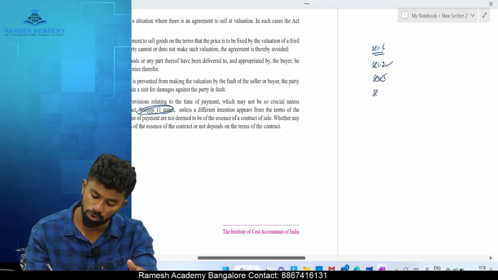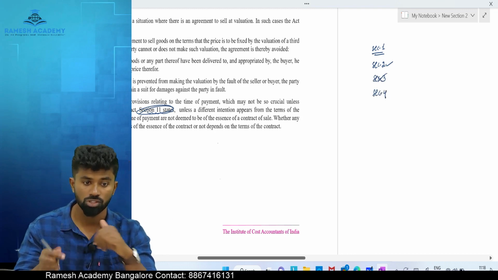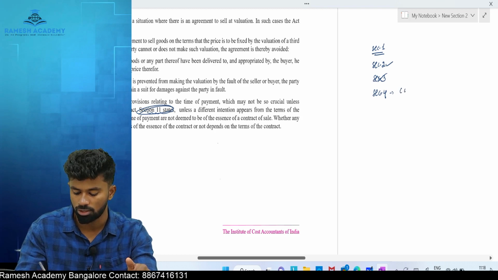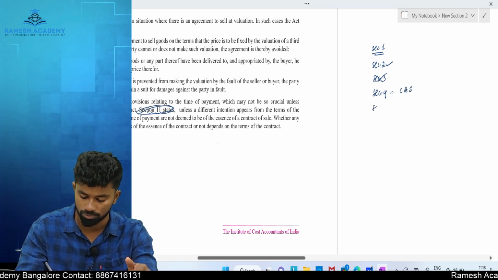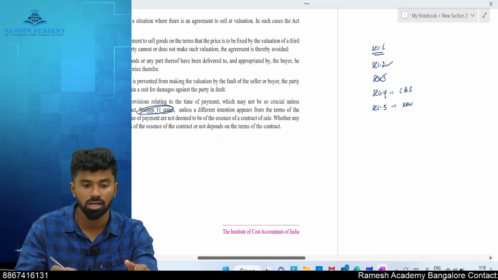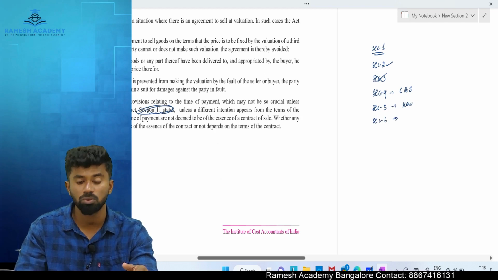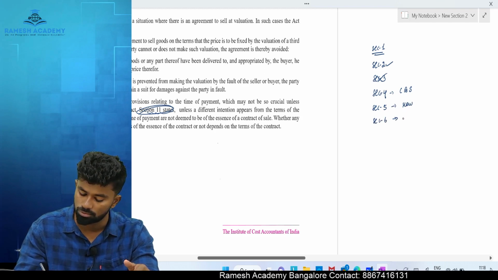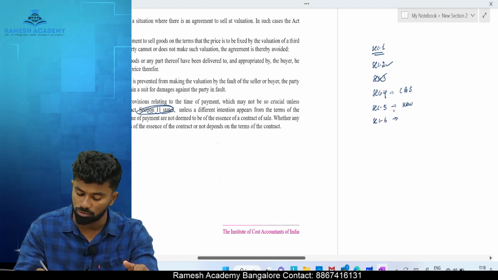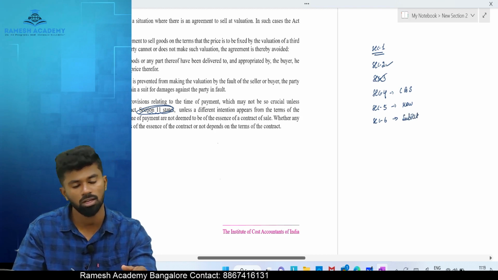Section 4 provides the definition of contract of sale. Section 5 provides how the contract of sale is made. Section 6 deals with the subject matter of contract of sale, which is the goods.